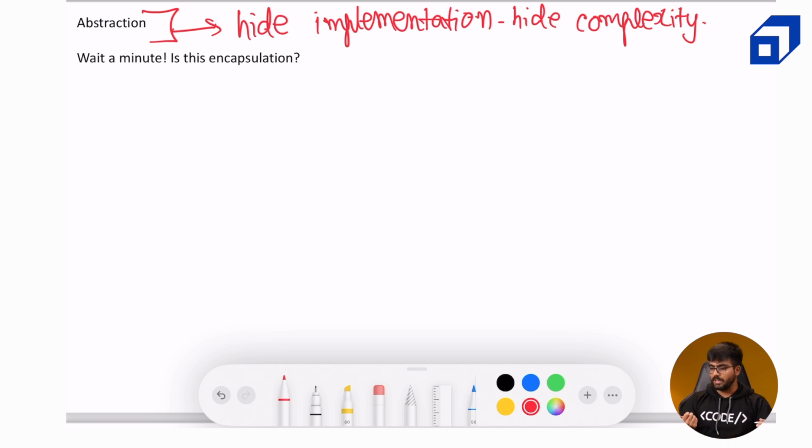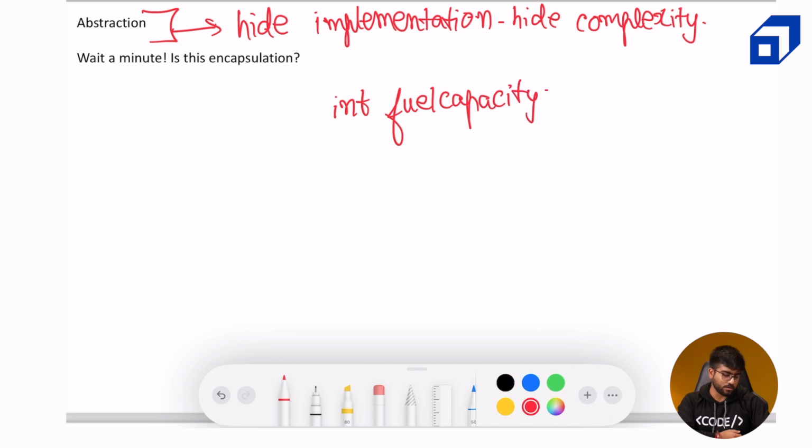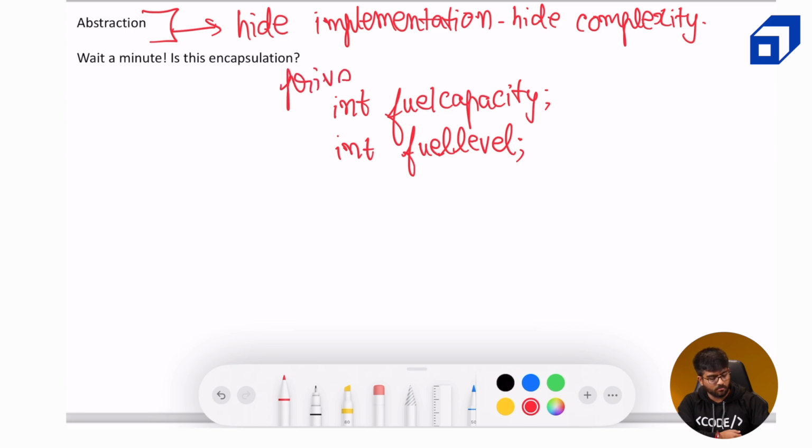For example, in this code, I can add the functionality for refueling, and for that obviously I will need to add some more data members like fuel capacity and whatever the current fuel level is and so on. So we will add two private members. We will have fuel capacity as a private data member, and we will also have current fuel level. Okay, we can just write fuelLevel. Both of these should be private because we don't want anyone to be able to update or get them directly. We want to encapsulate these data members.